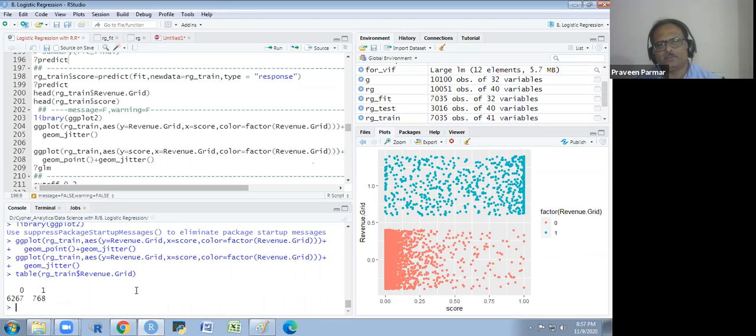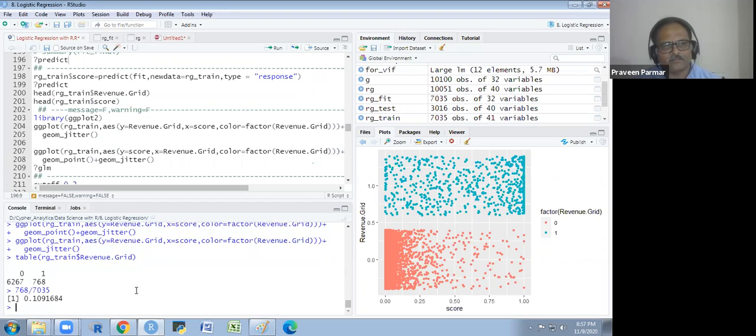If I see the whole proportion of this positive, 768 divided by how many I have? 7035. This is only 10%. Got it?